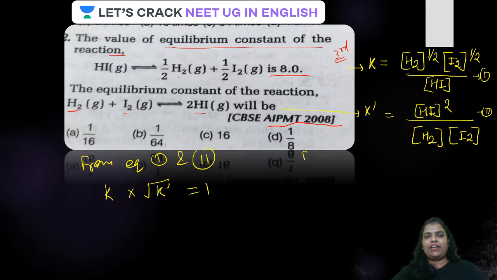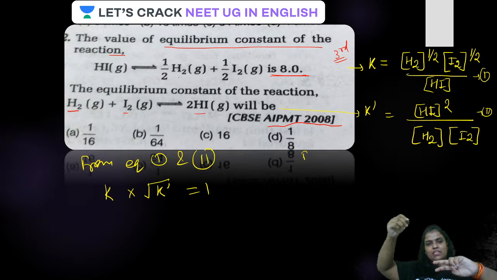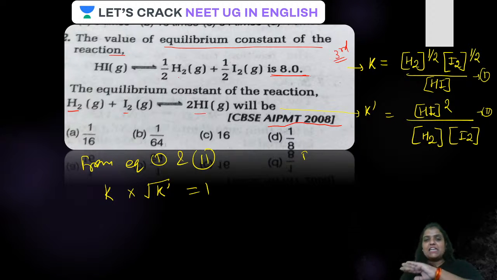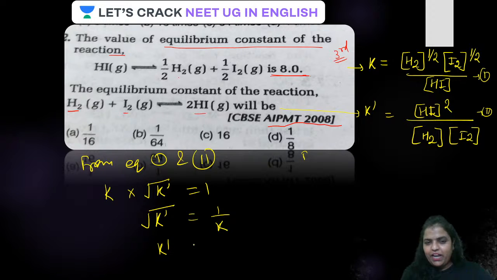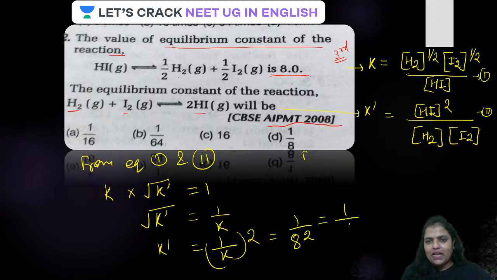Just now we had seen that if the entire equation is being multiplied by 2, this equilibrium constant has to be raised to the power, the number from which the entire equation is multiplied. And as it is inversed, that will get inversed. Come on. So K into square root of K dash is coming out to be 1. Is that clear? Or guys, square root of K dash is equal to 1 upon K, or K dash is equal to 1 upon K ka square. K is already given to you, so 1 upon 8 ka square will become 1 upon 64. Is that clear? So the correct answer here is B.